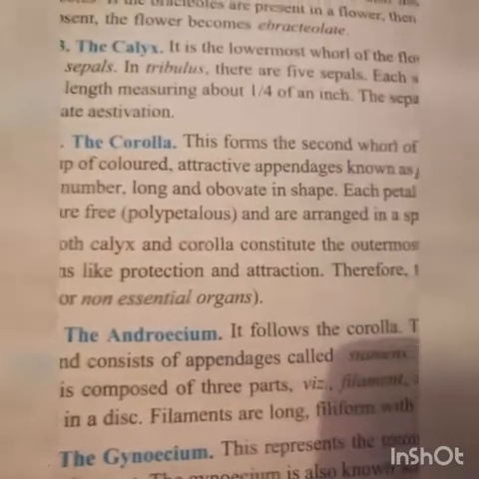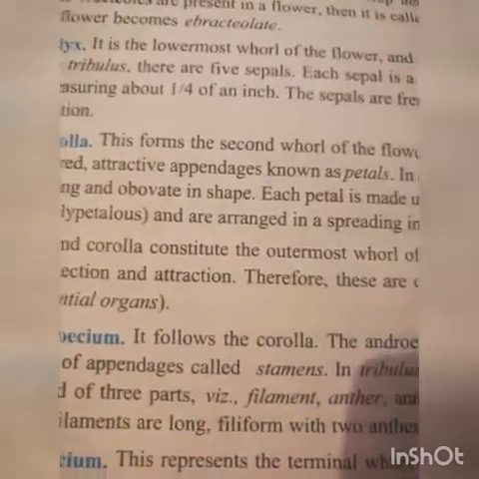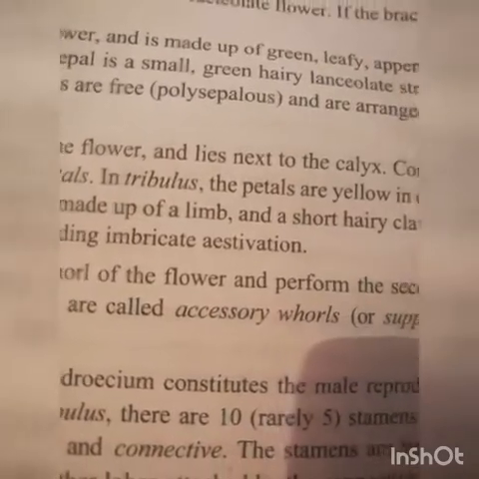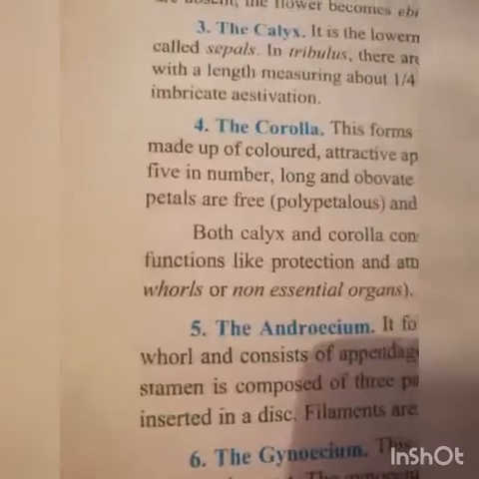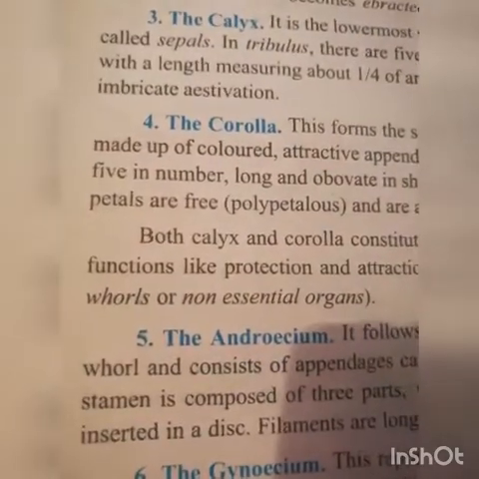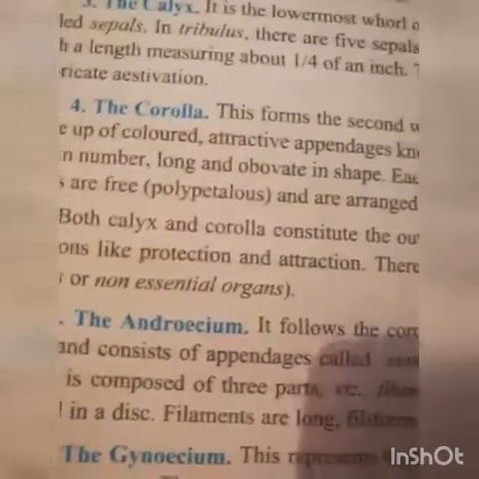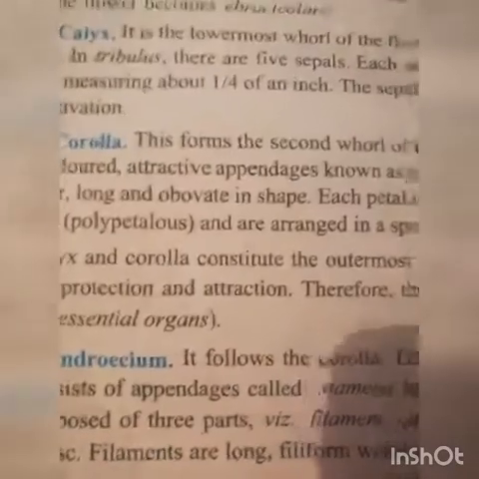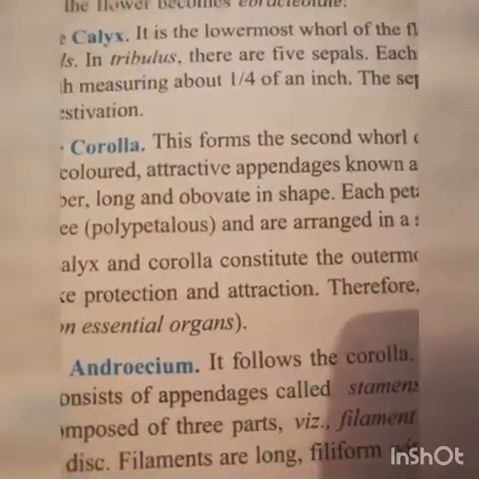Both calyx and corolla constitute the outermost whorl of the flower and perform secondary functions like protection and attraction. Attraction for what? Attraction for pollination.